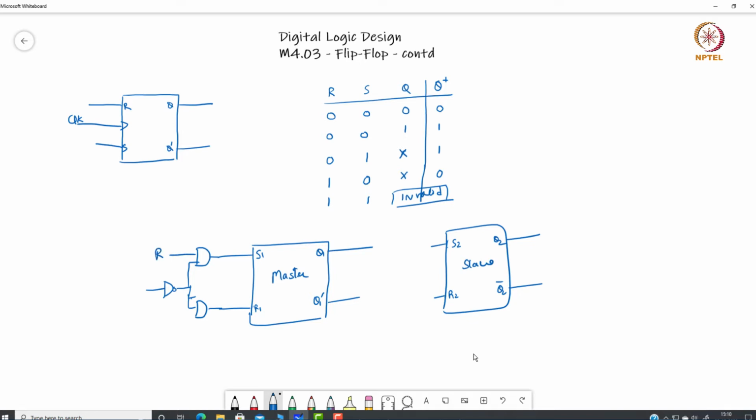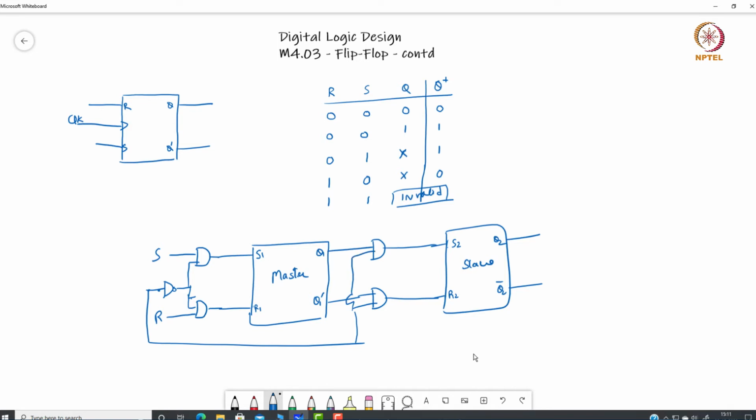This is S and this is R. Now the output of the master latch is given as an input to the slave latch, and it is gated with the original clock, without inversion.